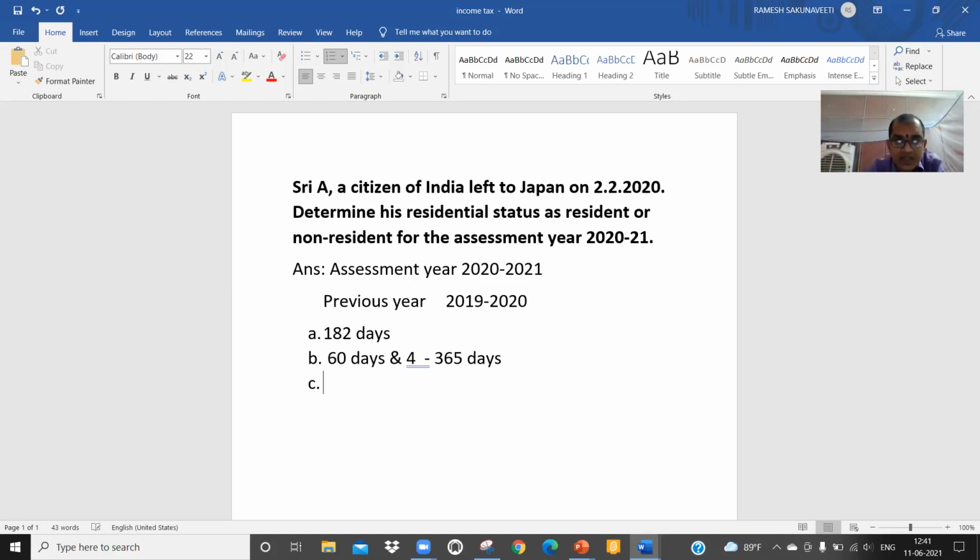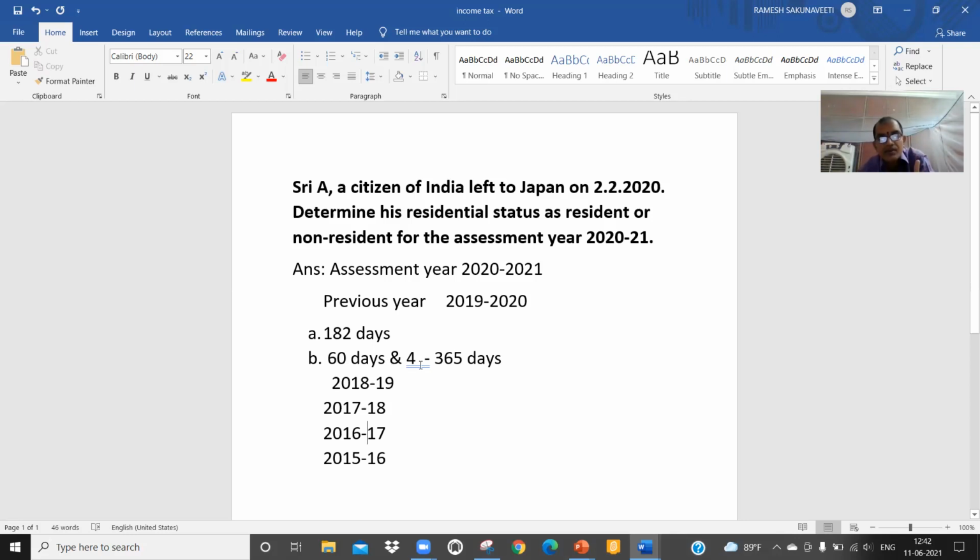What do 4 years mean? 4 years earlier to 2019-20 means 2018-19, 2017-18, 2016-17 and 2015-16. During these 4 years, he should have stayed in our country for 365 days. In the previous year, he should have stayed 60 days.